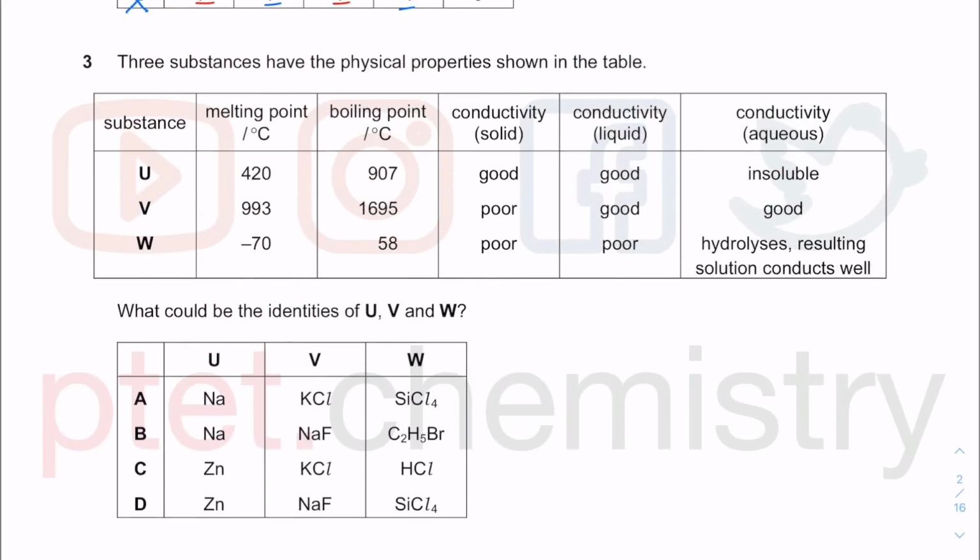Question 3. These are structure and bonding and their properties. So what could be the identities of U, V, and W?